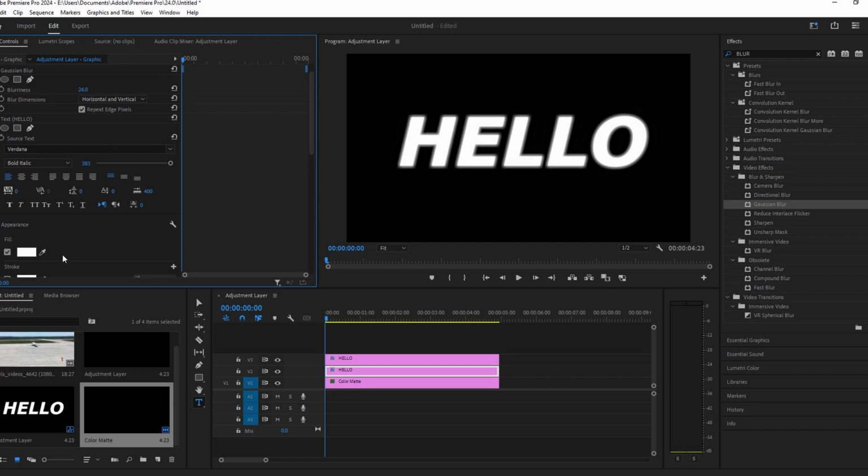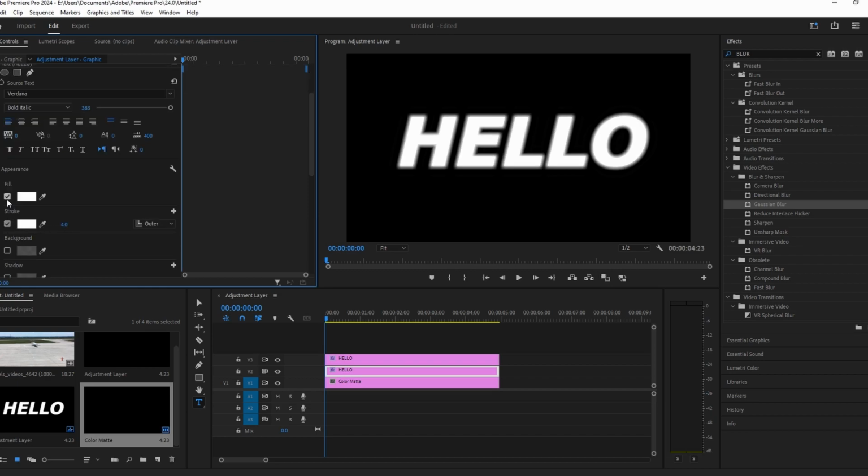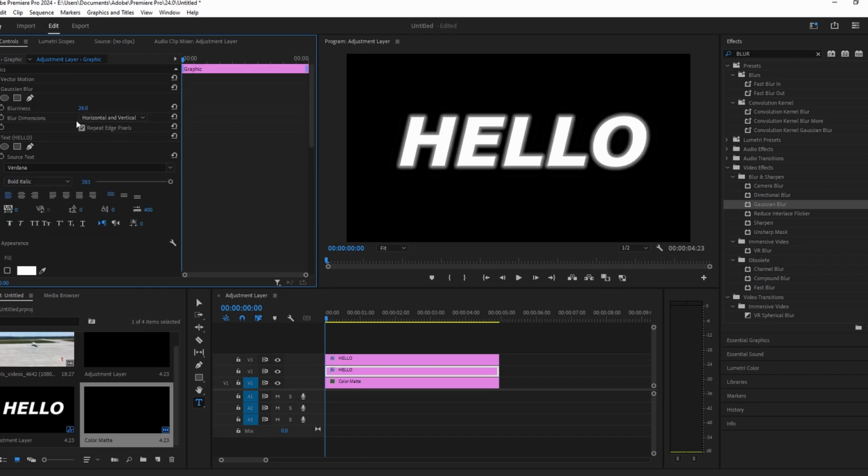To animate the glow, select the bottom layer, set keyframes for the blurriness at the beginning, move forward a bit, click the reset button to remove the glow or adjust it to your liking.